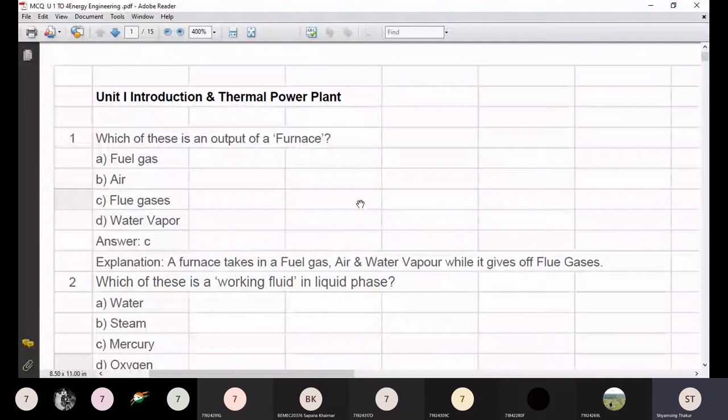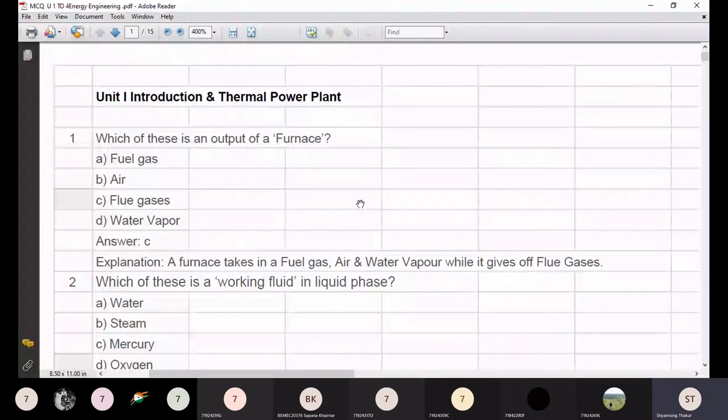Option C, mercury. And in case of D, oxygen is a gas. Gas is vaporized, so irrelevant. So here the only correct answer is option A.